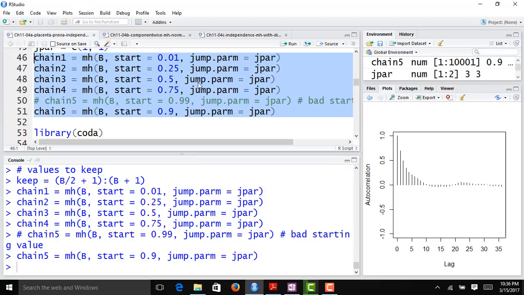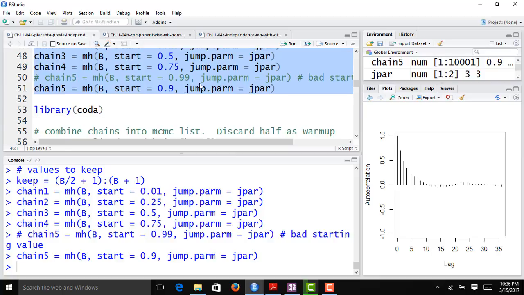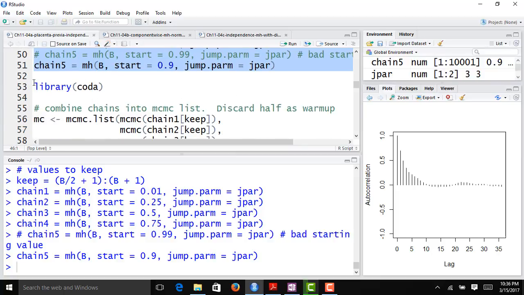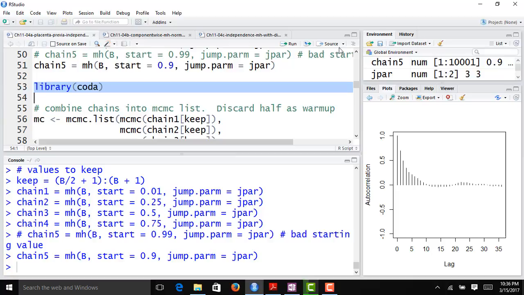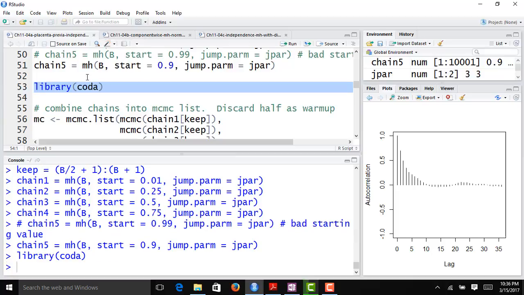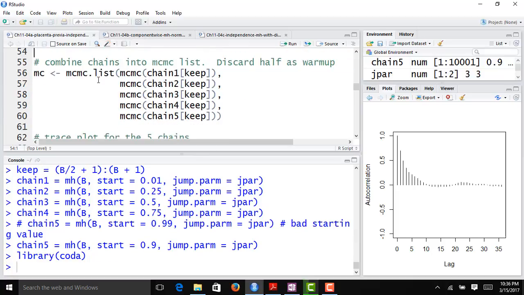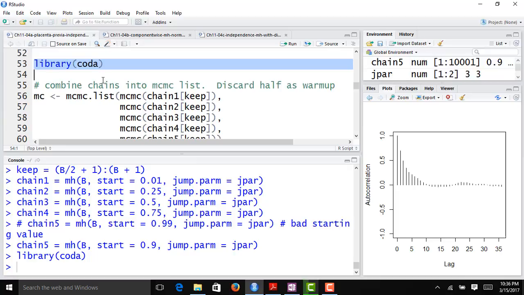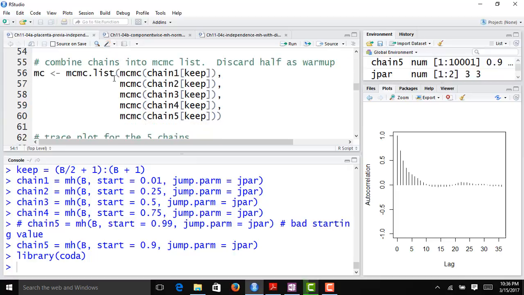Now that I have sampled values for my 5 chains, I should determine whether I have in fact converged to the stationary distribution in my chains. So I'm going to load the CODA package so I can implement some of these diagnostics. Essentially what we have to do right here is get the data in the proper format.